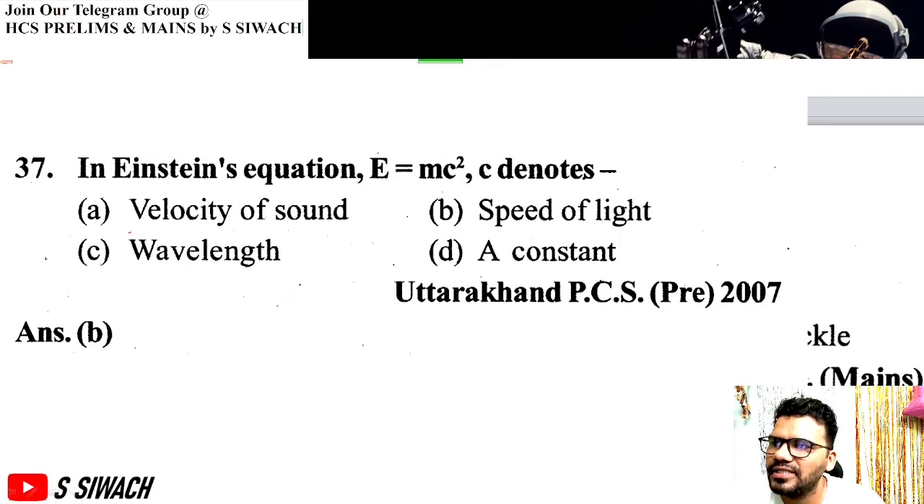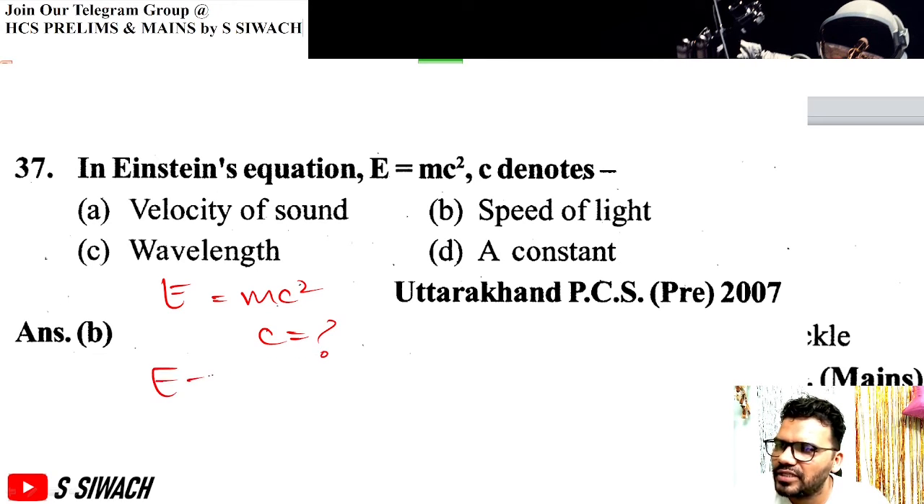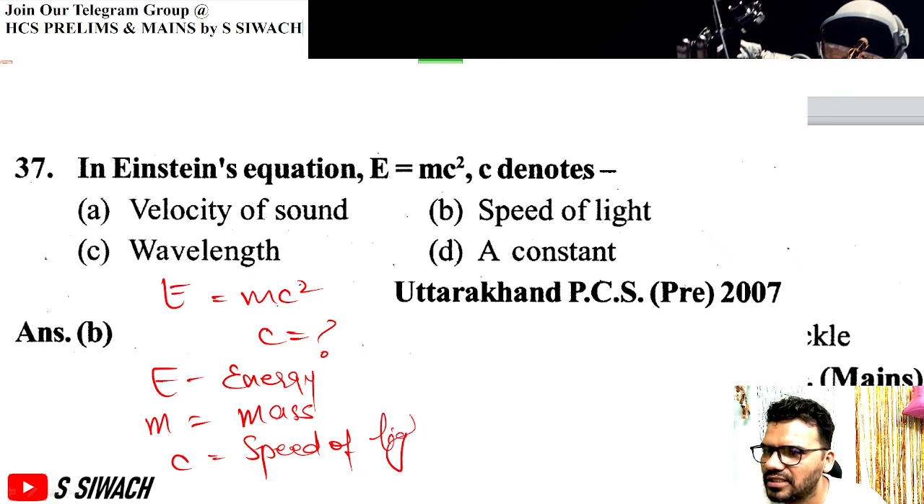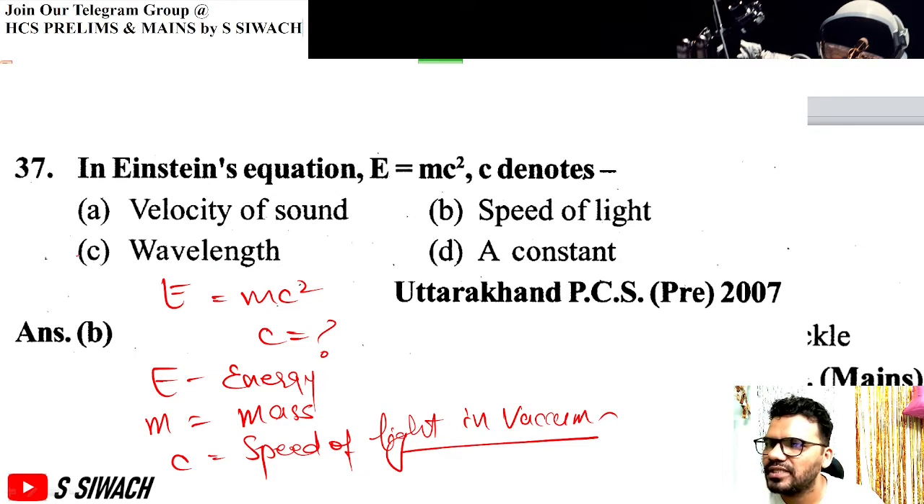In Einstein's equation, E equal to mc square, C denotes what? E denotes energy, m denotes mass, and C denotes the speed of light in vacuum. So C is the speed of light. It is a fundamental constant of our universe also.